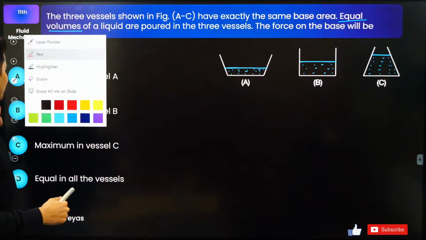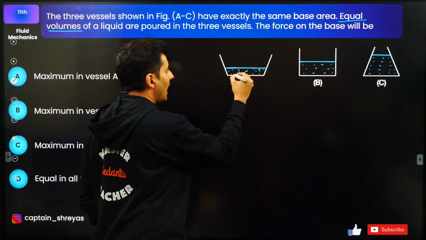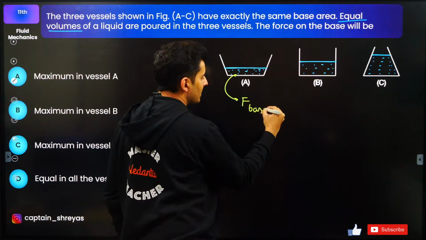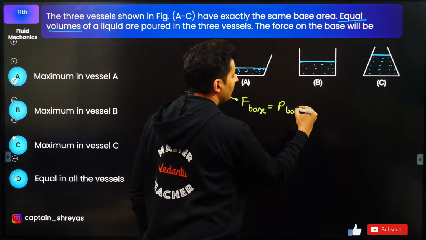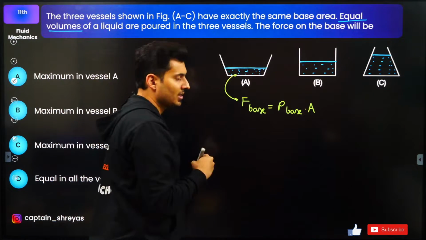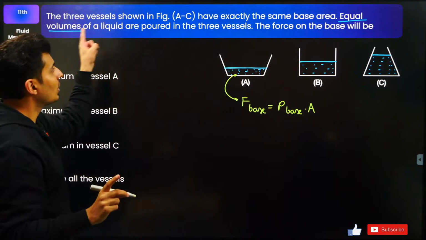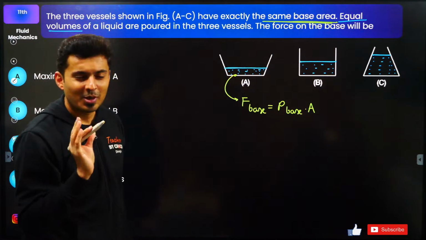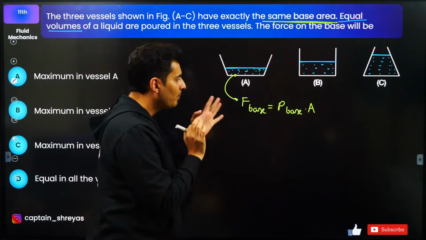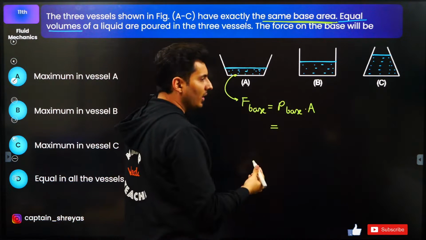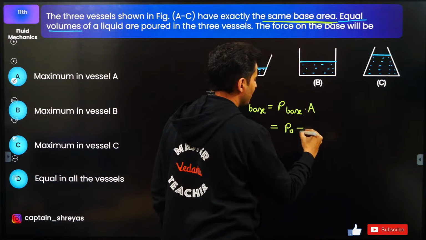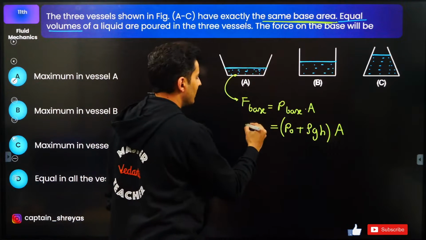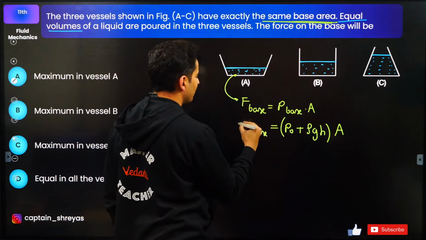Now clearly observe this. At this point, the force which will act on the base is the pressure on the base into the area of the base. It's clearly mentioned that all of them have the same base area. So A is same. Force is pressure into area. Pressure is obviously dependent on height. So it will be atmospheric pressure plus rho g h, into area. So that is your force on the base, right?